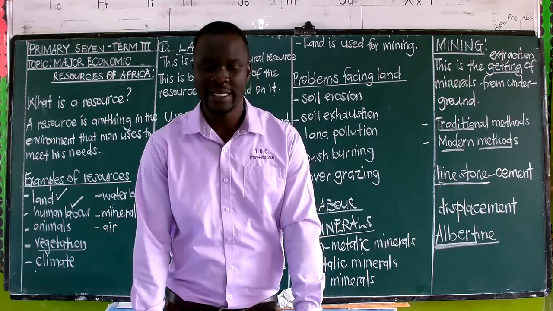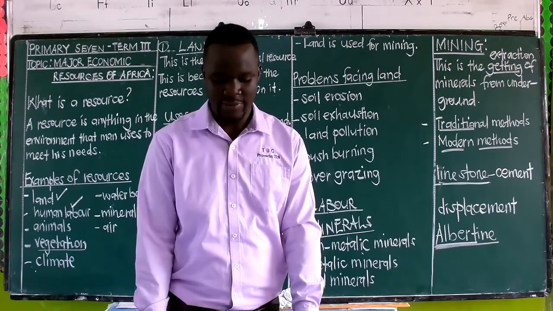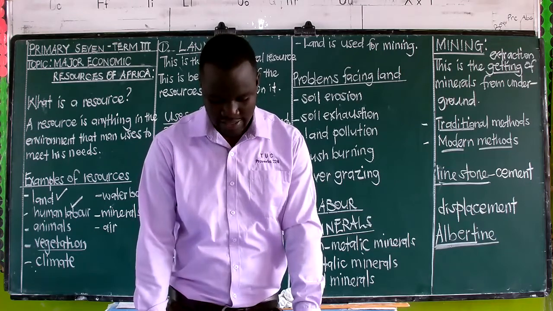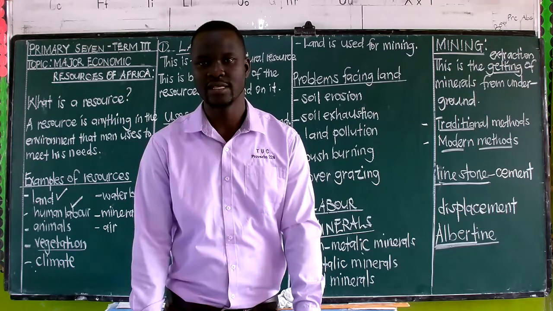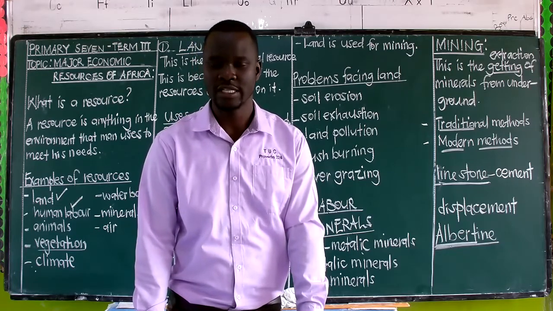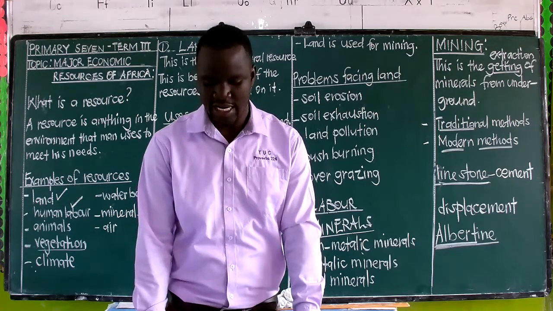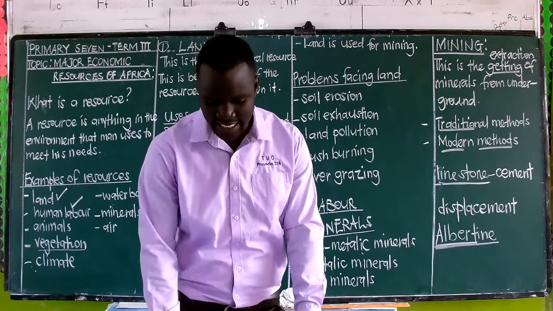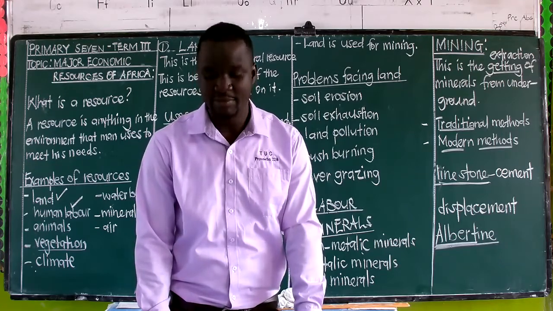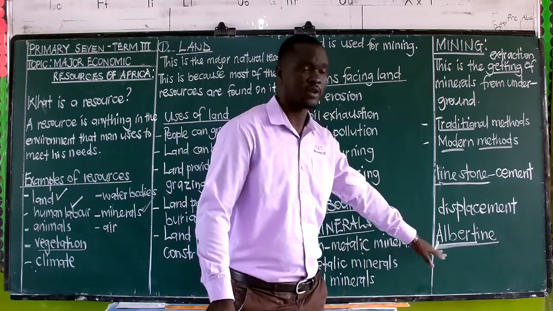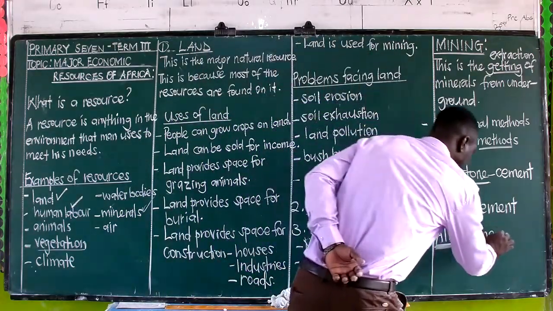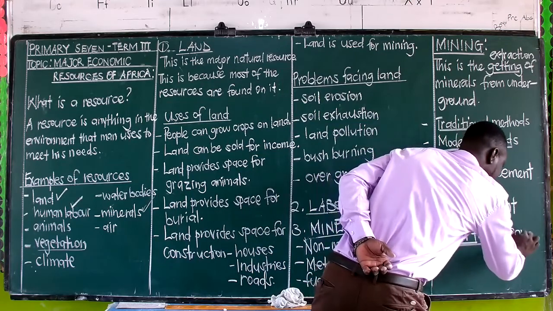We have oil that we have said crude oil can be used for making petroleum products like petrol itself, diesel, cosmetics, plastics, and this we say it's discovered, or it is in the Albertine region. That's what we call in our books. We have it there as around Lake Albert Basin. That is what we termed as Albertine region. So do not forget such things that we have already discussed.